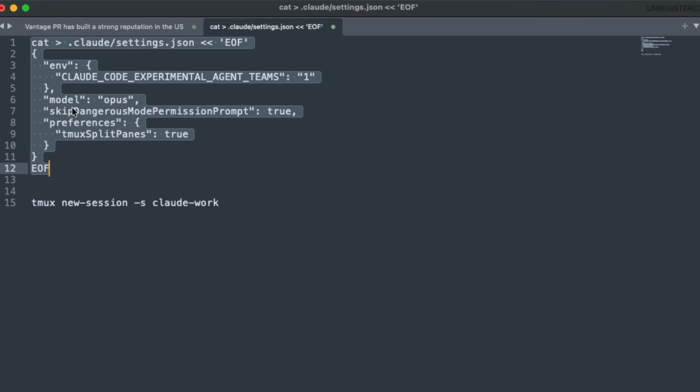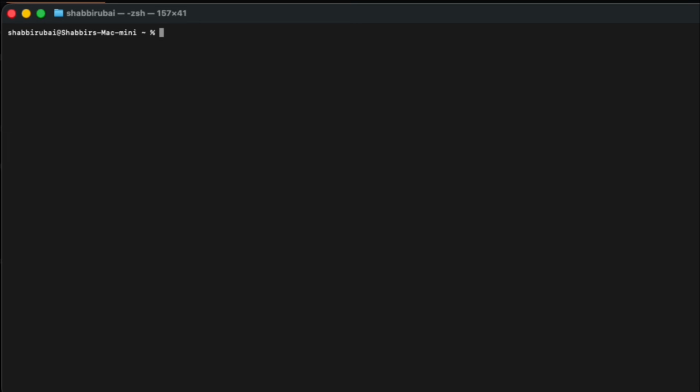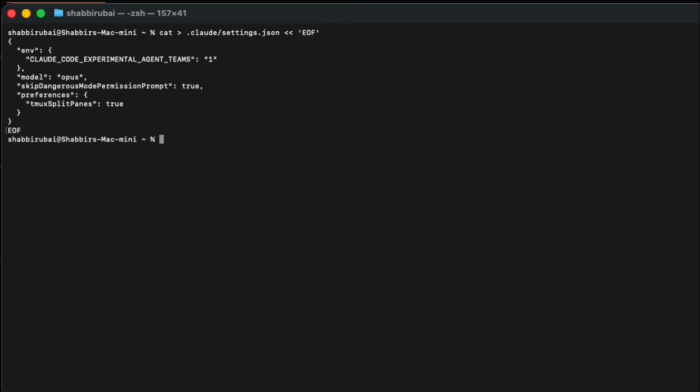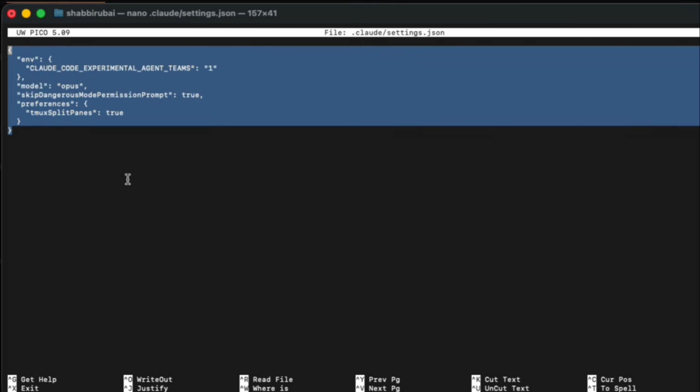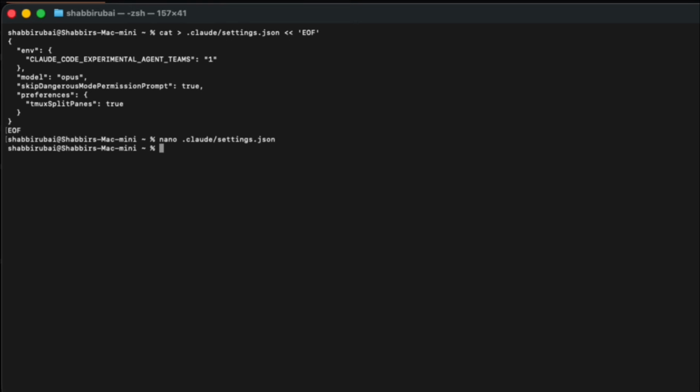So let's copy this, and I'll leave a link in the description to all of these commands so you don't have to worry. Come back to the terminal and hit paste. Let's hit enter, and we'll see that the file has indeed been updated, and we can actually go ahead and confirm that by just grabbing this, hitting copy, and typing in nano, and then paste, and we'll see that the file is indeed updated. Perfect. I'm going to hit Control X to come out.